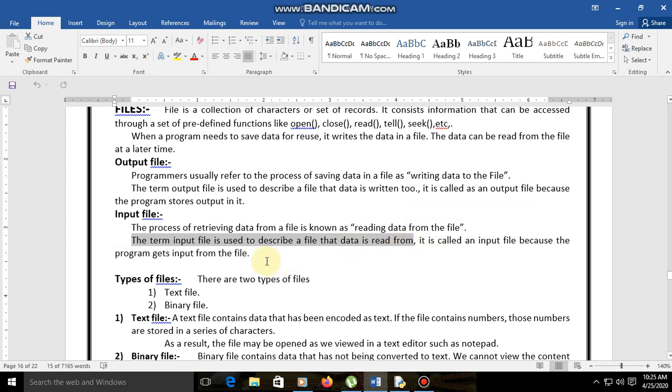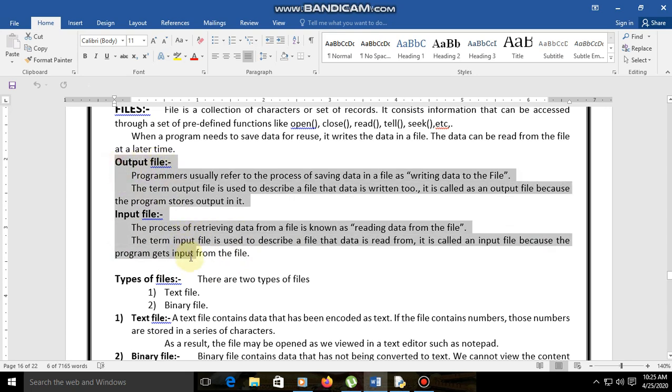When we create the file and store that file, we can read it later. That is the input file, right? Because the programmer gets input from that file only. So this is the output and input file.